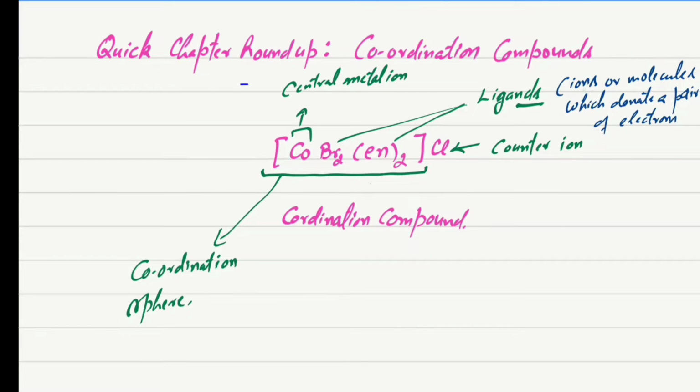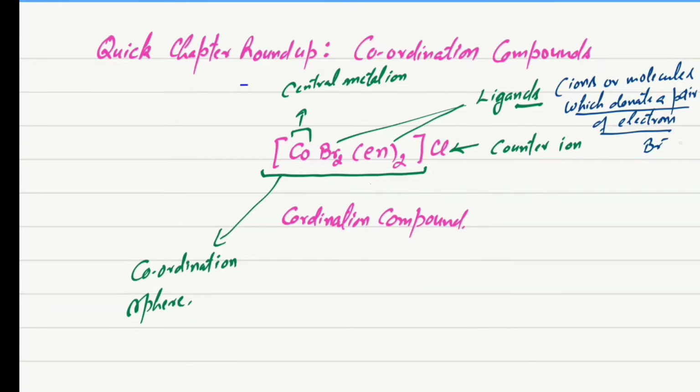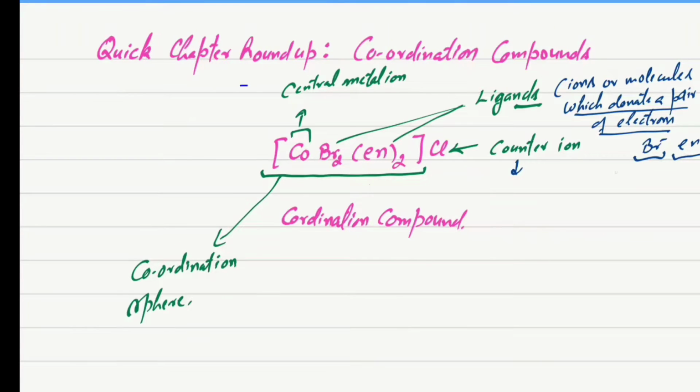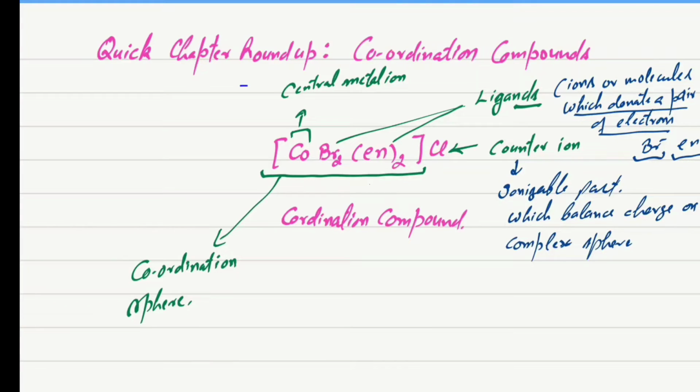Ligands are the ions or molecules which donate a pair of electrons to the central metal ion to form a coordinate bond, that's why the name is coordination compound. Here in this complex, bromide and ethane-1,2-diamine are the ligands. Bromide is a charged ion and en is a neutral ligand. The counter ion here is chloride, which is ionizable, and this counter ion balances the charge on the complex sphere.